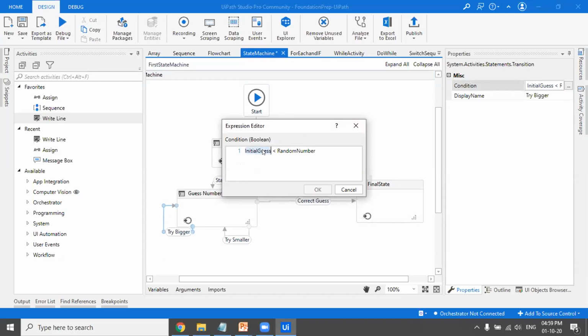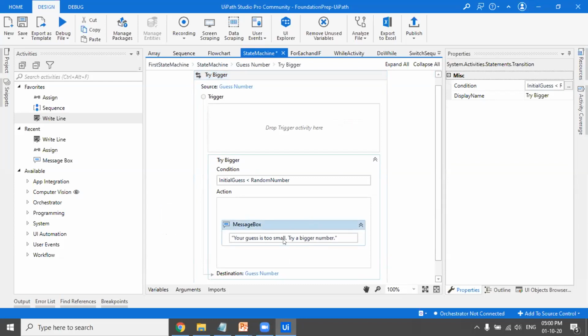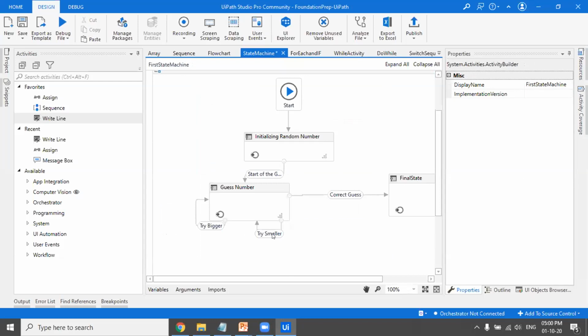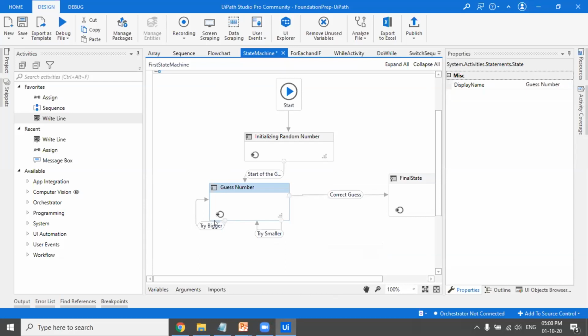If my initial guess is less than the random number, I will get that pop-up: your guess is too small, try a bigger number. Similarly, a condition is here also. Once I have guessed correctly, there is a transition going into the final state where the program will stop. If I have not guessed the right number, it will keep on processing this. That's why you see it starting from here and going back here. So it will keep on running this initial state only.